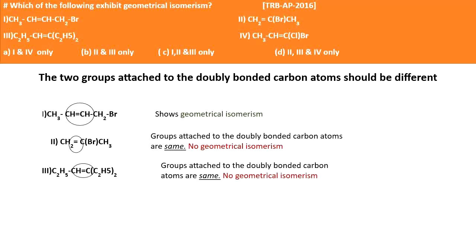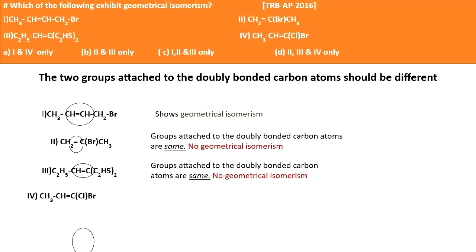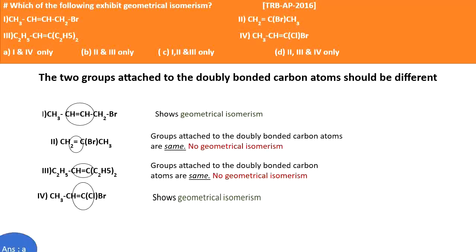Okay. Next, the fourth one, CH3-CH=CClBr. Here the double bond is present, and the two groups on one carbon are different: one is Cl and the other is Br. And on the other carbon, hydrogen and CH3. So this compound shows geometrical isomerism. So which compounds show geometrical isomerism? Compound 1 and compound 4. So what is your answer? The answer is A.